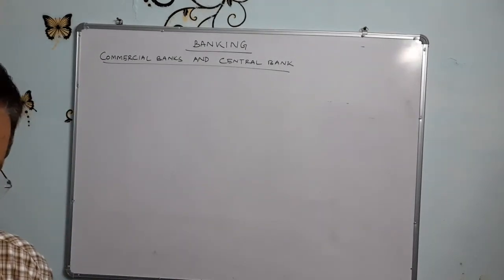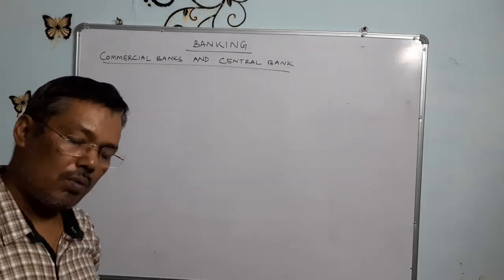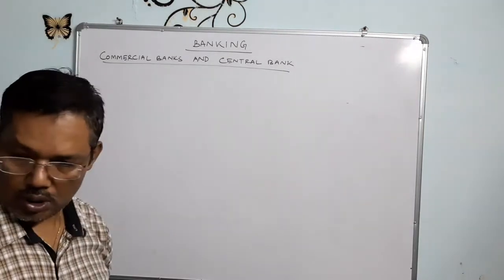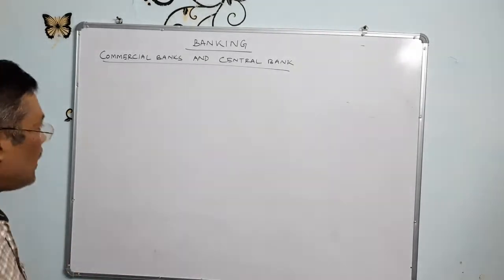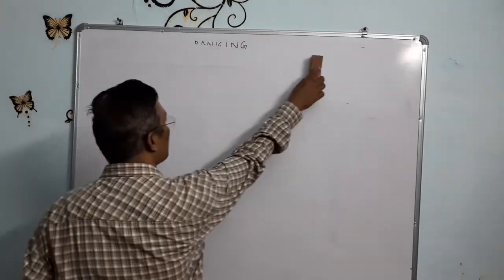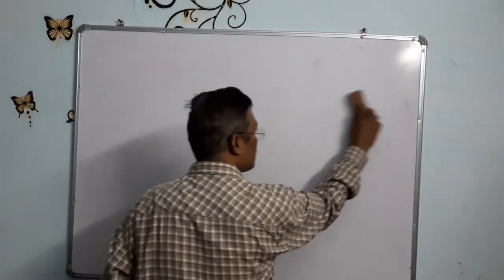Actually there are many functions, and among them, as per your course, the most important function is credit creation. So directly we will start with credit creation.